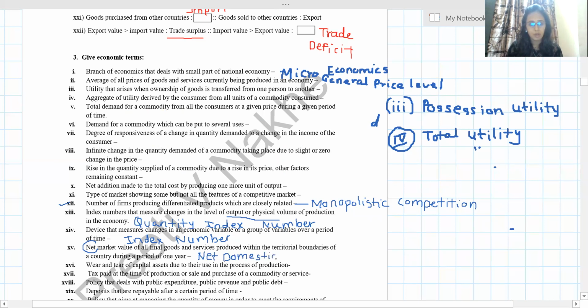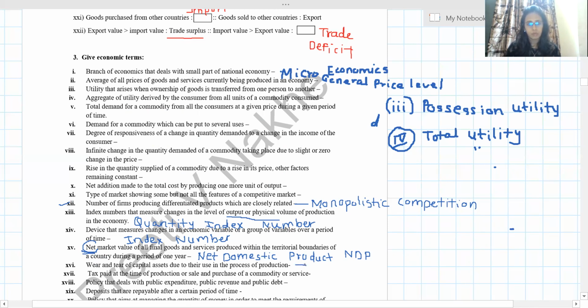Why domestic? Because it is within the territorial boundaries of a country. Don't write only NDP, write the long form, net domestic product. Students, please remember that instead of net, if the word gross is there, then we are going to write GDP, gross domestic product.